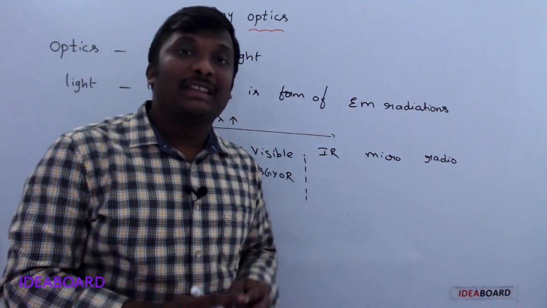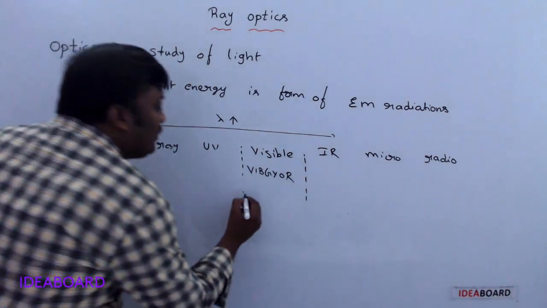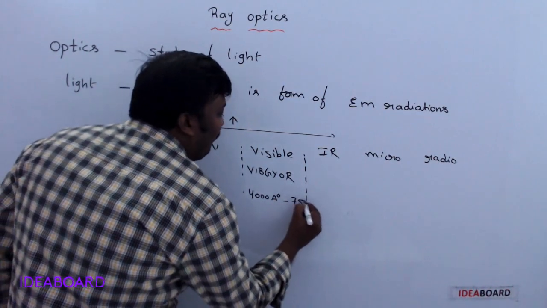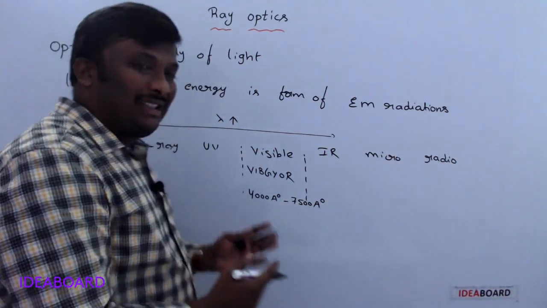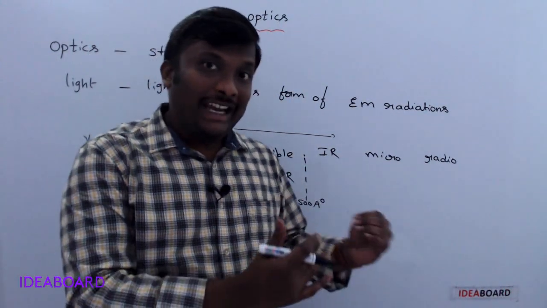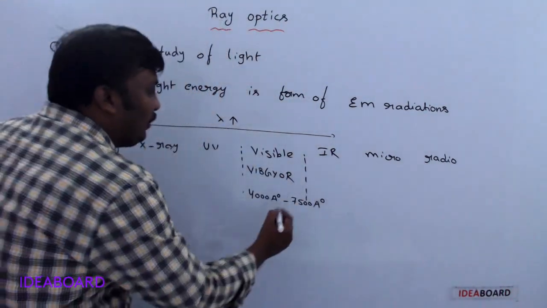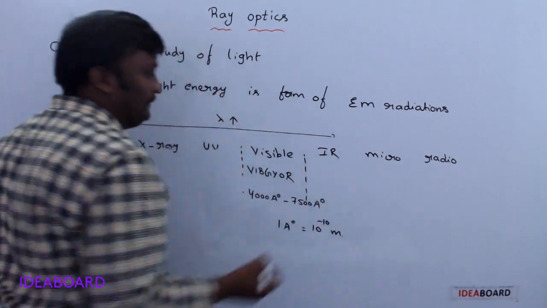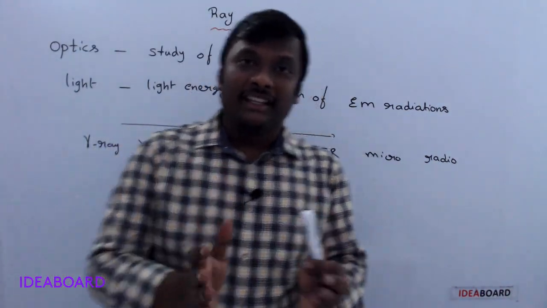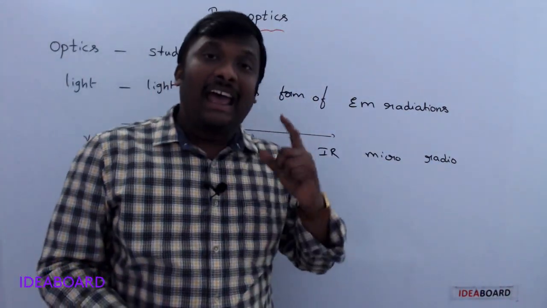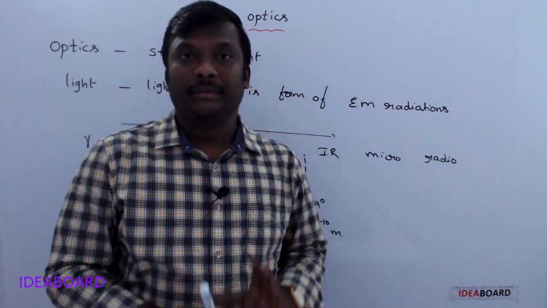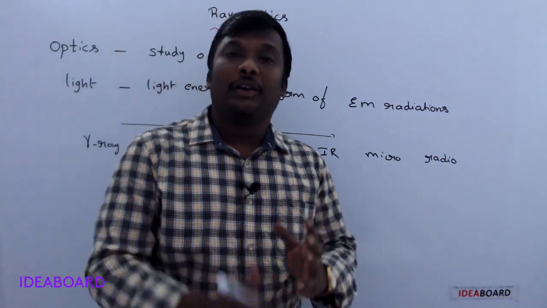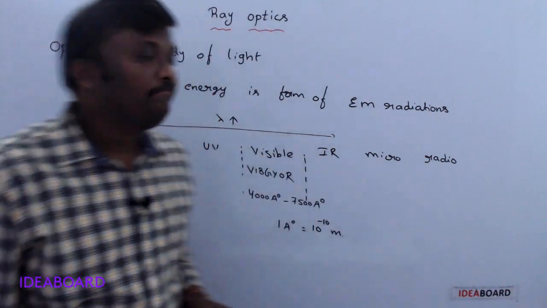What is the wavelength region of this visible light? It is from 4000 angstrom units to 7500 angstrom units. Some books say 7000 angstrom units, someone says 7800 angstrom units. One angstrom unit is 10 power minus 10 meter. Within this region only our eye has the sensation of vision. So light energy is a form of electromagnetic radiation. Is it clear?